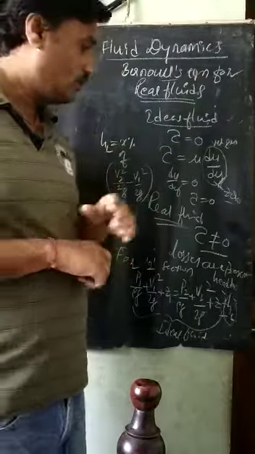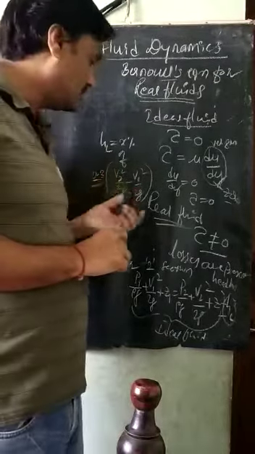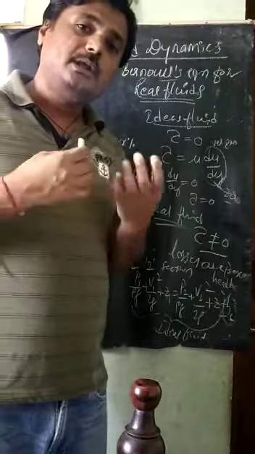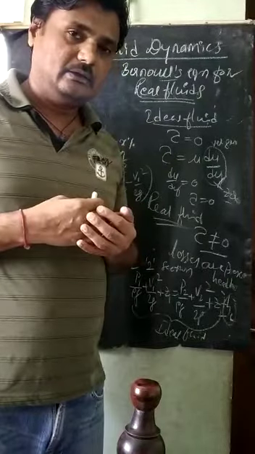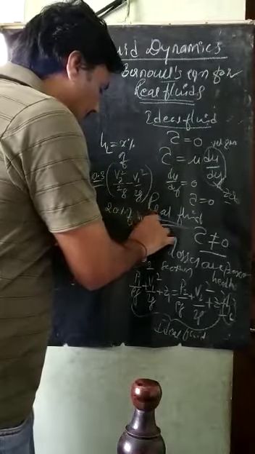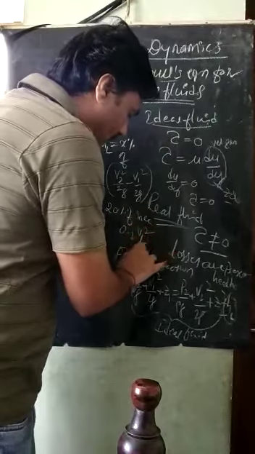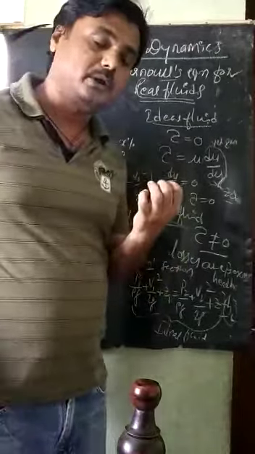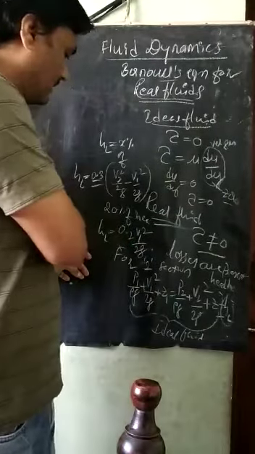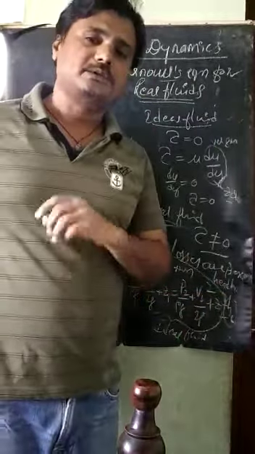If the loss is given as, for example, 30% of the difference in kinetic head, then you multiply it by 0.3, that is 30 divided by 100. Sometimes they will say it is 20% of the inlet kinetic head. That means 0.2, and the inlet kinetic head is V1 square divided by 2G. So 0.2 into V1 square divided by 2G becomes the HL in this case.